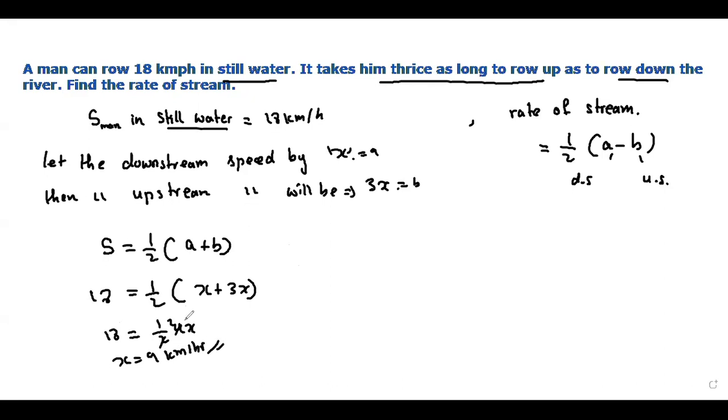Now what is this x? x is the downstream speed. Then what will be the upstream speed?